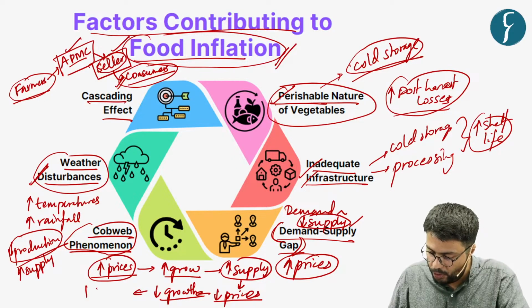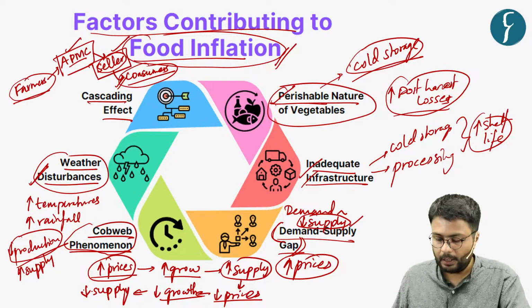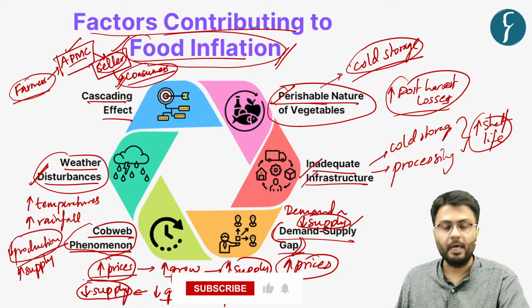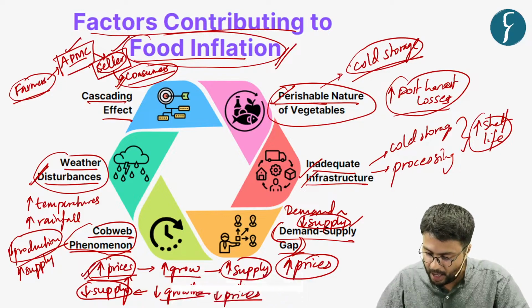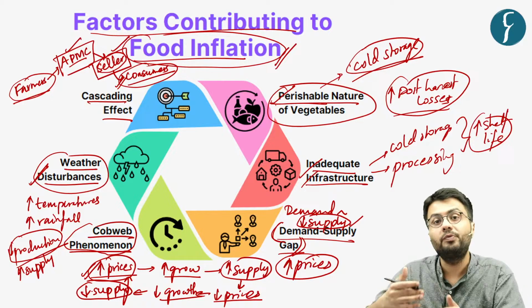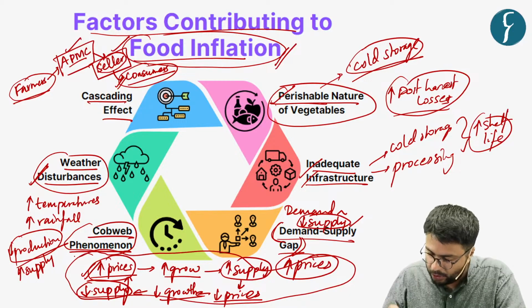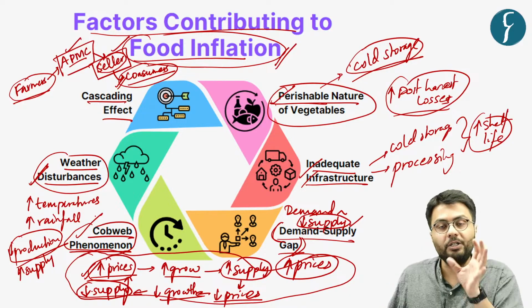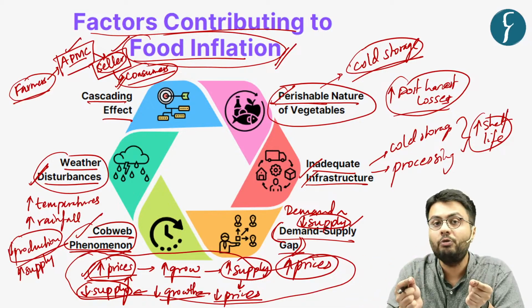It leads to a lower supply of tomatoes in the market. Now, this lower supply, as you will again understand, creates an upward pressure on prices, which means the prices of tomatoes will increase. This whole cycle is called the cobweb phenomenon, because, as you can understand, to grow a crop and to mature it requires some amount of time.